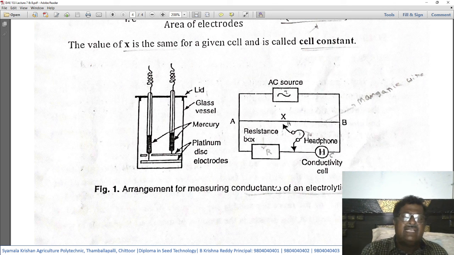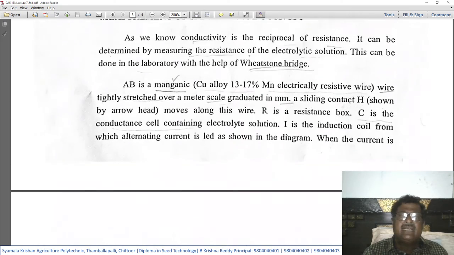This entire instrument is covered with a lid, and the distance between these two platinum electrodes will be kept constant without any change. This is how the conductivity cell will look. Now let us go back to the description and details of the conductance cell.